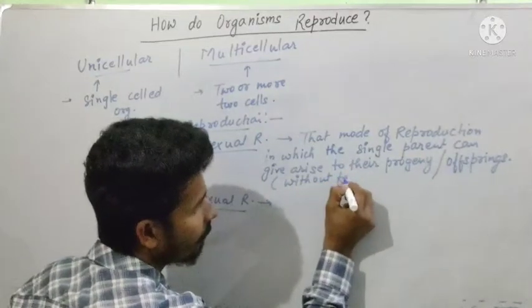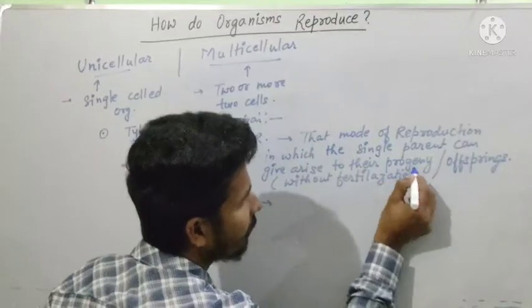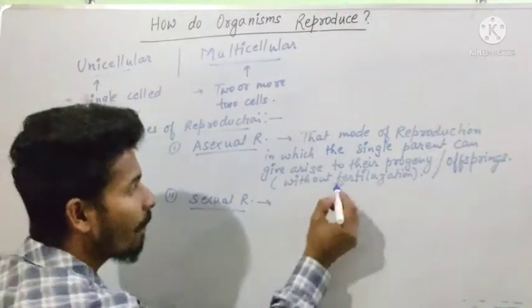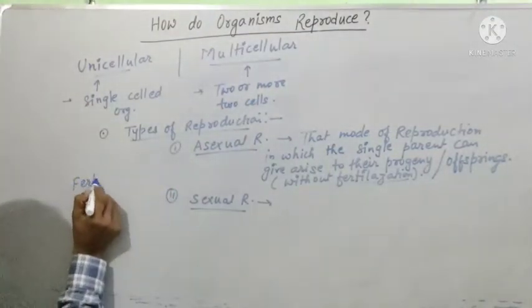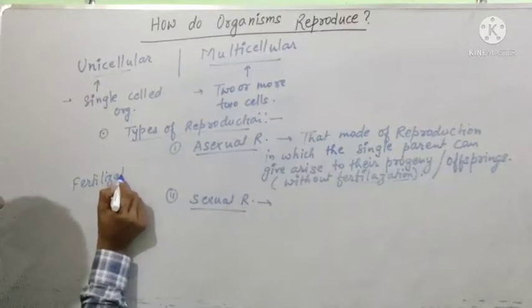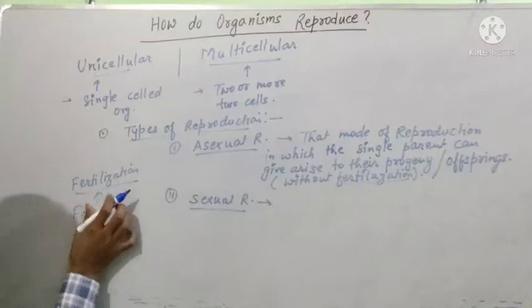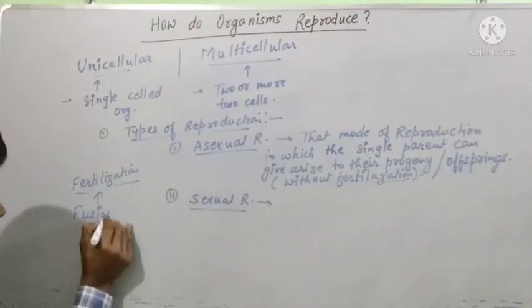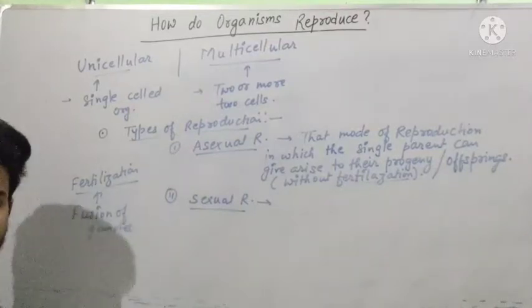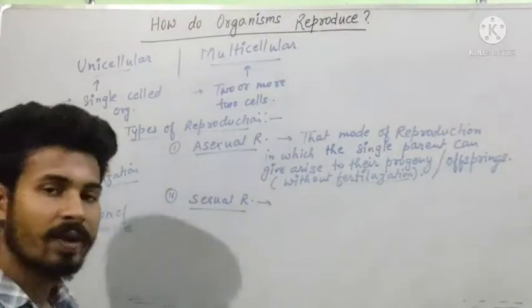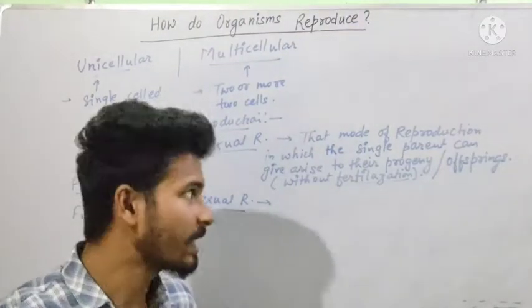What do we mean by fertilization? Fertilization refers to the process in which fusion of gametes takes place.